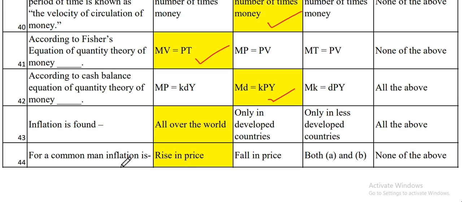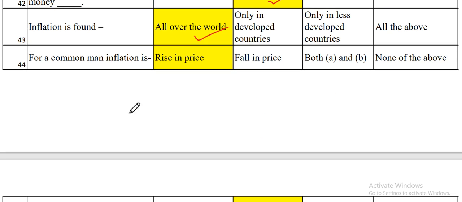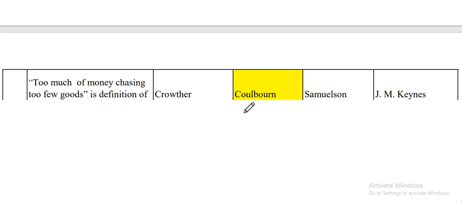Now the next one is, inflation is found everywhere in the world. So the appropriate answer is all over the world. Now the next one is, for the common man, inflation is nothing but the rise in price.